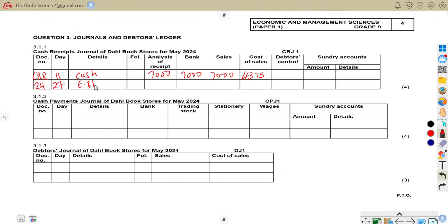So how much? 780, which we write under analysis of receipts, which goes to the bank. That is 780. Then debtors control, because E. Belton is our debtor. So under debtors control, you're going to write 780. Hope we are together on that.